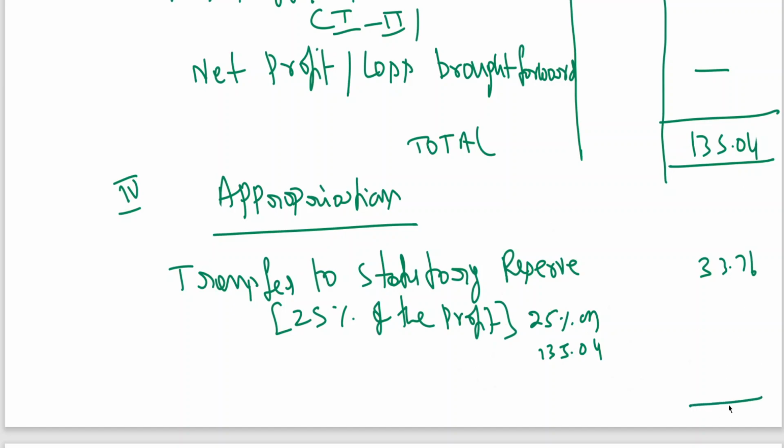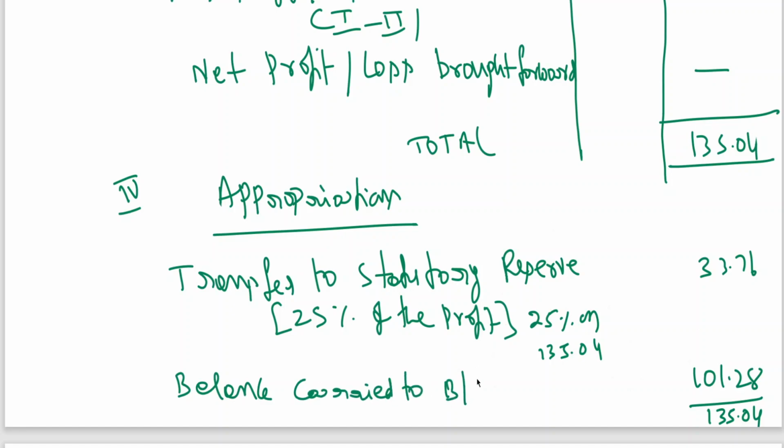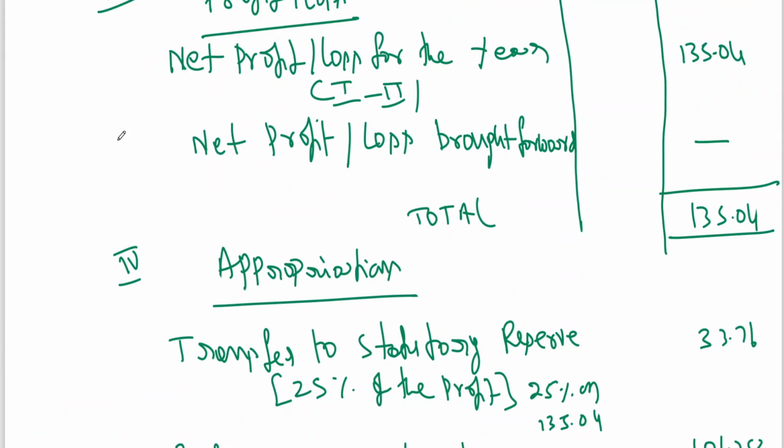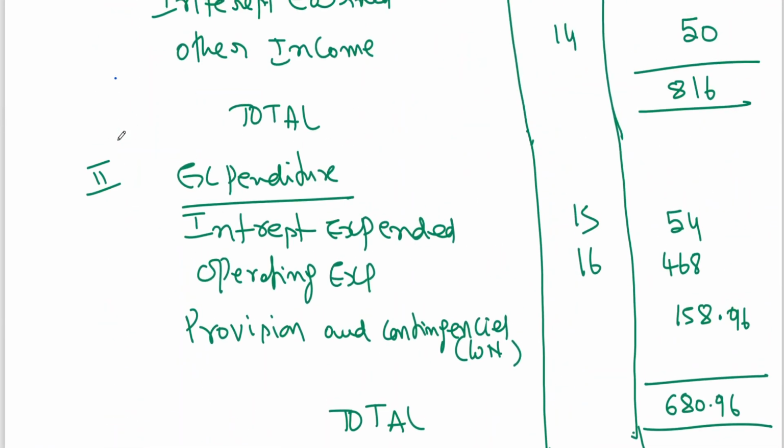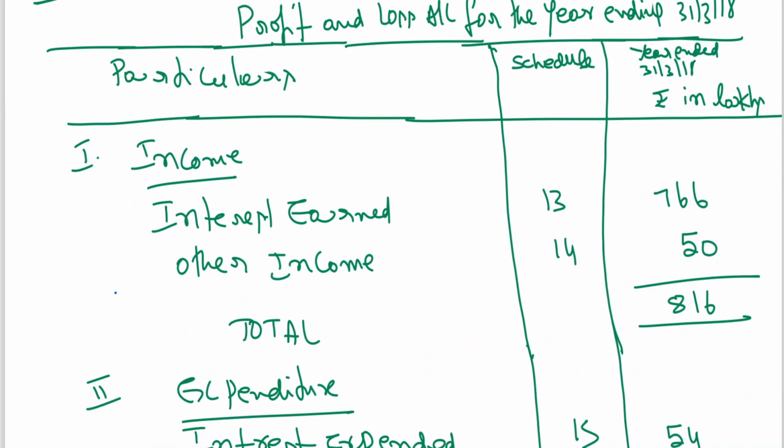And this Roman 3 total I am writing 135.04. From that, if you deduct this 33.76, you are getting 101.28. This is what is called balance carried to balance sheet. Okay, this is what about your problem of statement of P&L account.